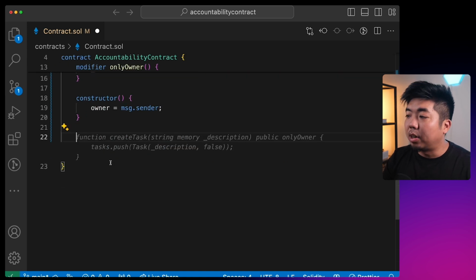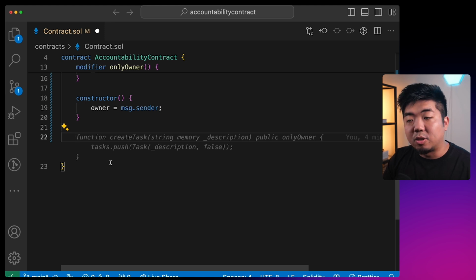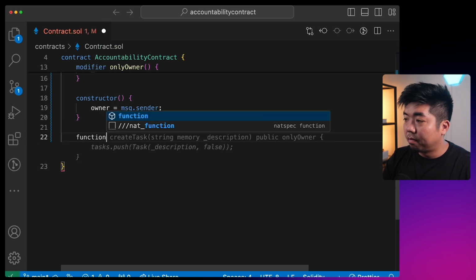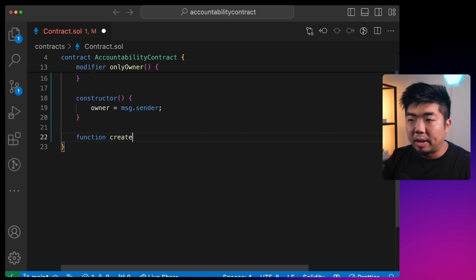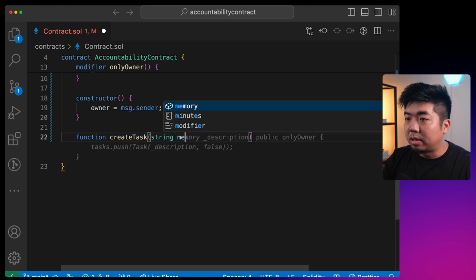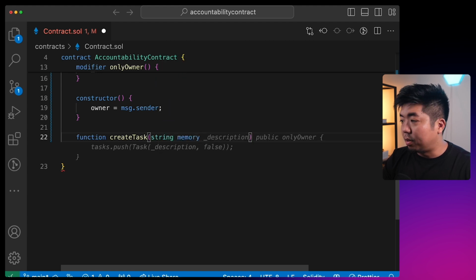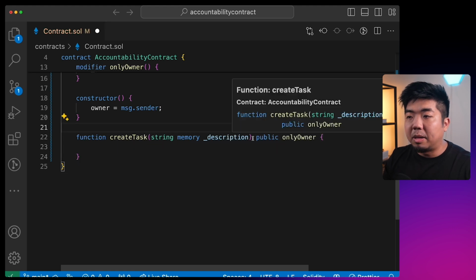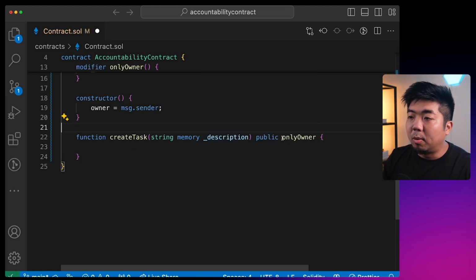Now, the first function we're going to create is the createTask function. And this function is going to create a task and add it to our array of tasks. So we're going to have a function here. We're going to call this createTask. This is going to take a string, and we'll say memory, and it's going to take the description. And it is going to be a public function, but onlyOwner is going to be the modifier that we put onto this.